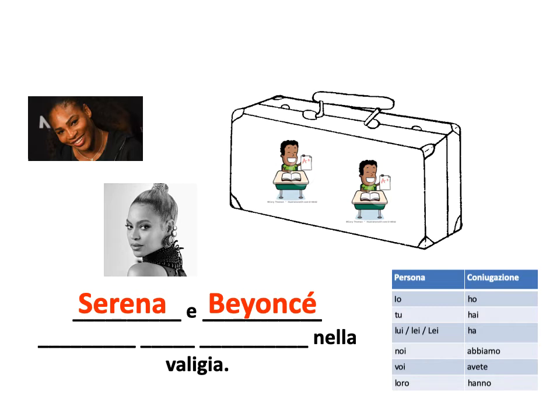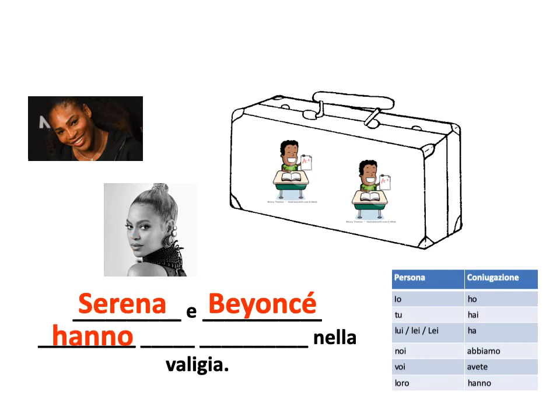It was a, because it was always he or she, right? It was Brad or Serena or Beyonce, but now it's two people. So it's not he or she, it's they, right? It's loro. So what is the loro form of avere? Hanno.